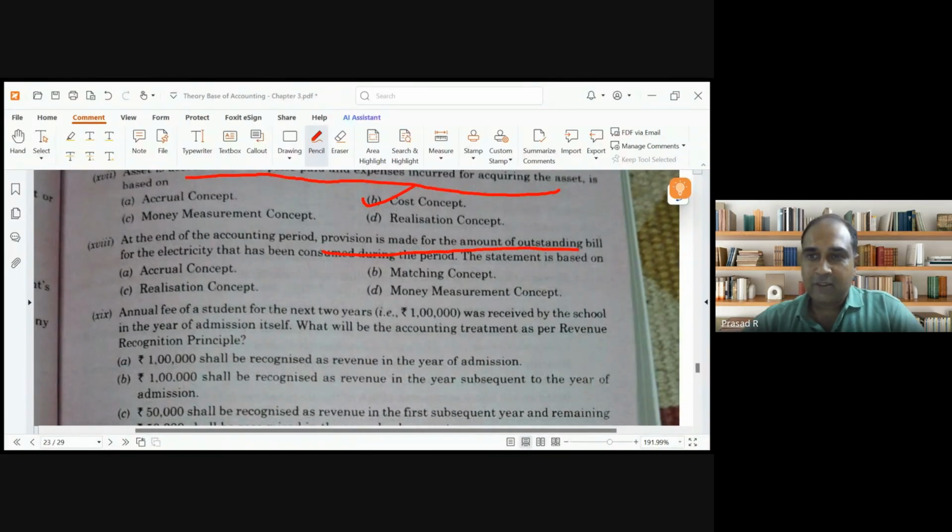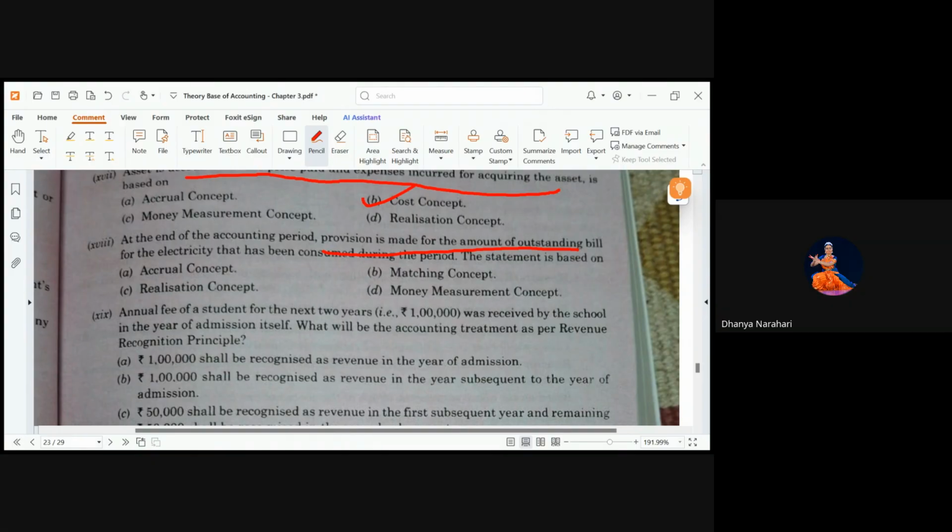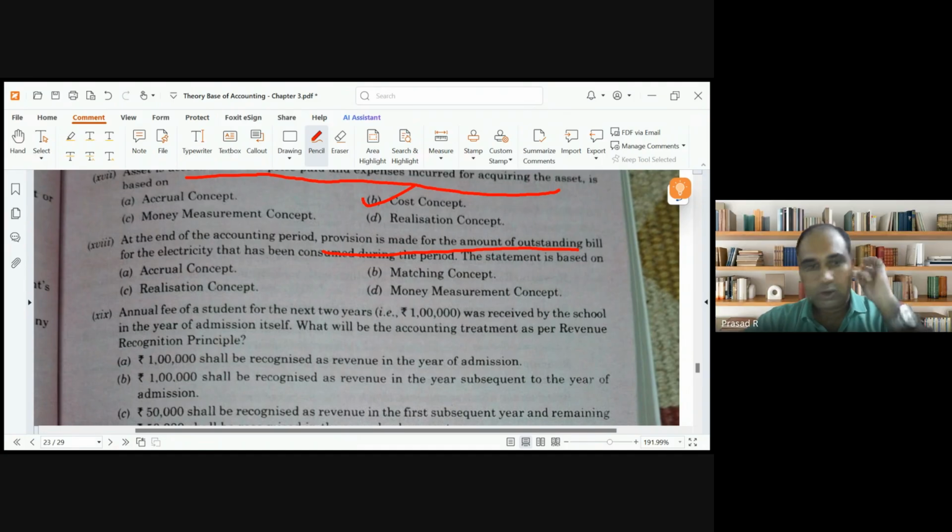At the end of the accounting period, provision is made for the amount of the outstanding bill. Which accounting concept? Accrual concept. Clear, guys?